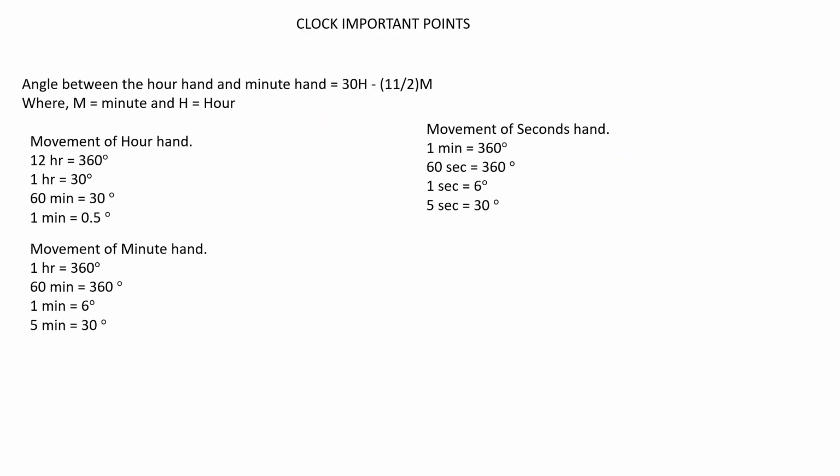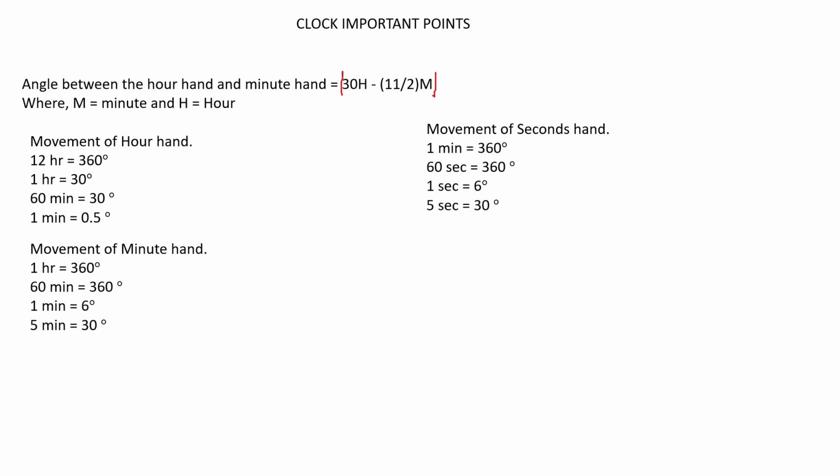Now some of the important points I have given here related to clock question. So if you have to find the angle between the hour hand and minute hand, you have to use this formula 30h minus 11 by 2m. Okay, and you have to take the absolute value of this. Means if the answer you are getting in negative, you have to take the positive value,